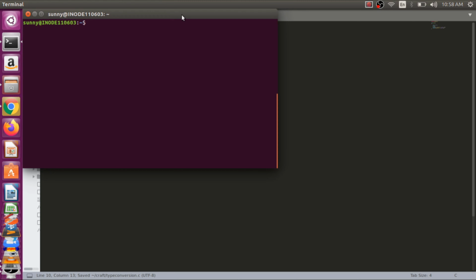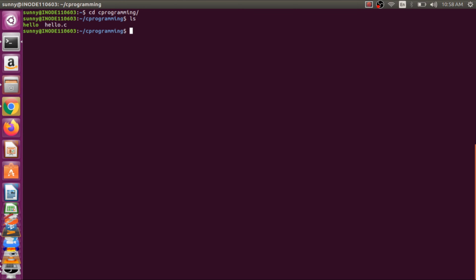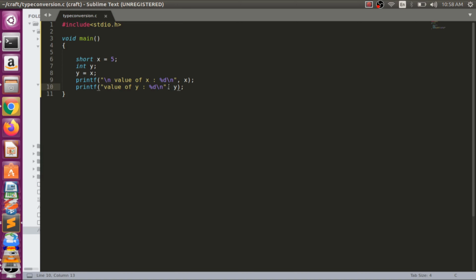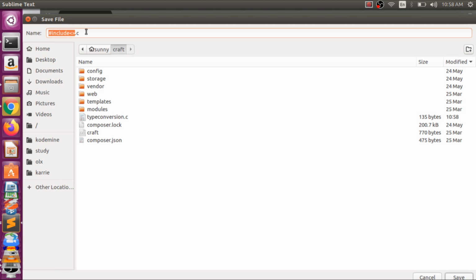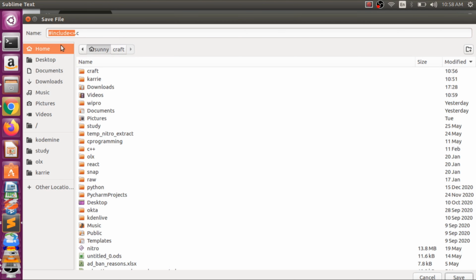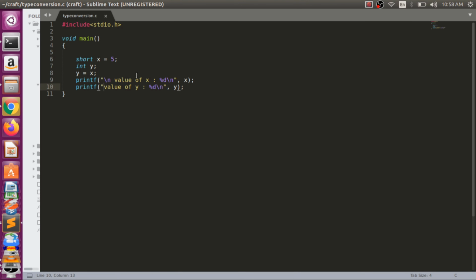We simply need to go into the directory, that is C programming. Here we have a program. Why is this not saved here? We need to check where we have saved this program. I think we have saved in the wrong directory, so we need to go here, then go into the C programming, then we need to do here the type conversion.c, and do not forget to mention it as a C.